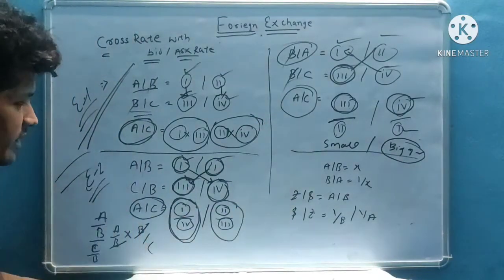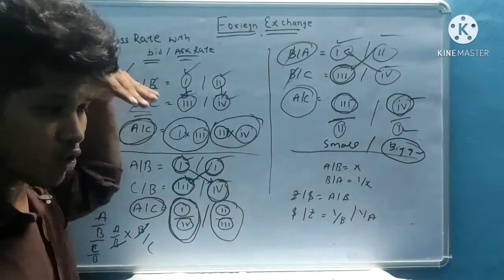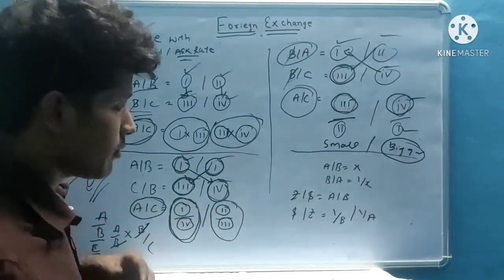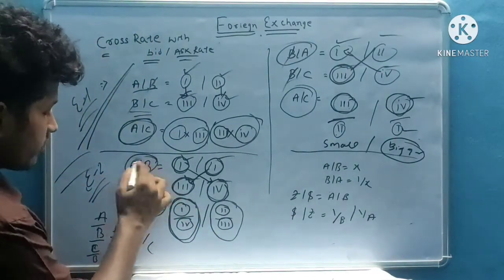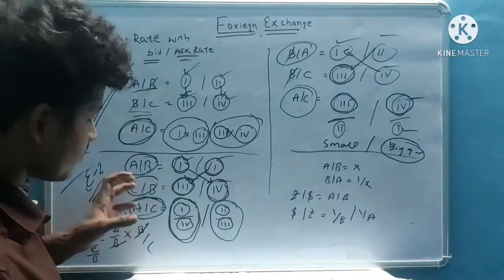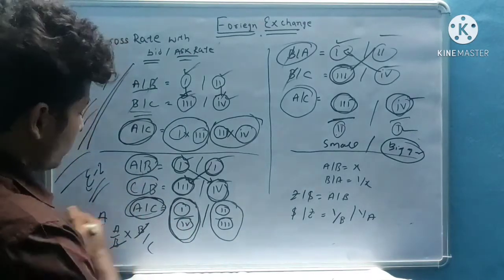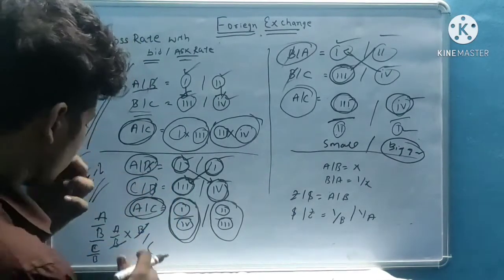Okay, when in the divide case, what will happen? In the divide case, top to down approach. Remember, top to down approach. If a by b is given, c by b is given, we want a by c. It is proper. If I divide by b, then it will come directly a by c. No inverse comes.